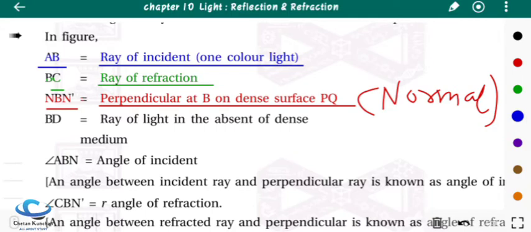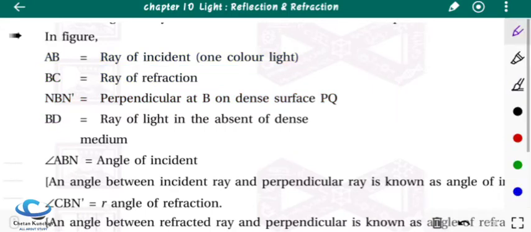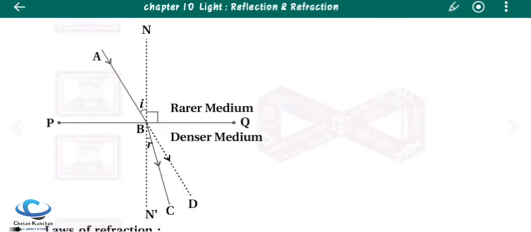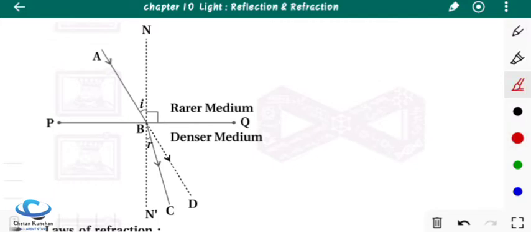Then what is BD? BD means the ray of light in the absence of the dense medium. You can see here, this dotted line is known as BD.